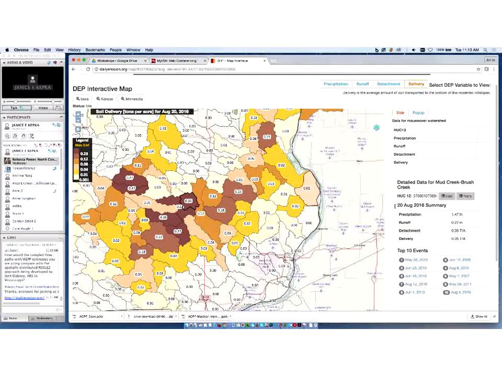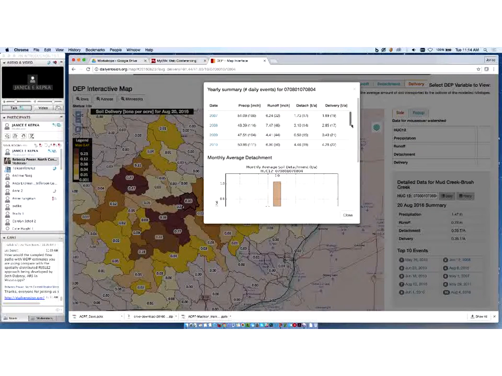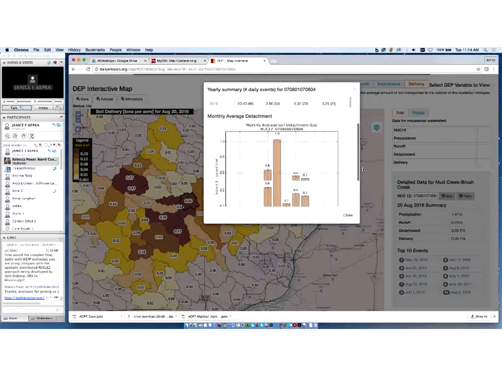If I click on that watershed, it will give me not only the estimate for the 20th of August, it also gives me the top 10 events for that particular watershed, and allows me to examine annual estimates of soil loss from 2007 to 2014, 15, 16, and it does so for each of the different components for soil loss: precipitation, runoff, detachment, and delivery.